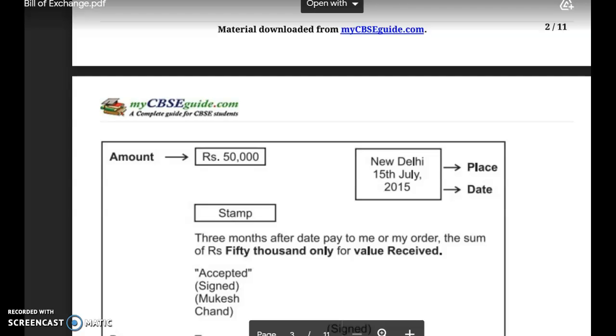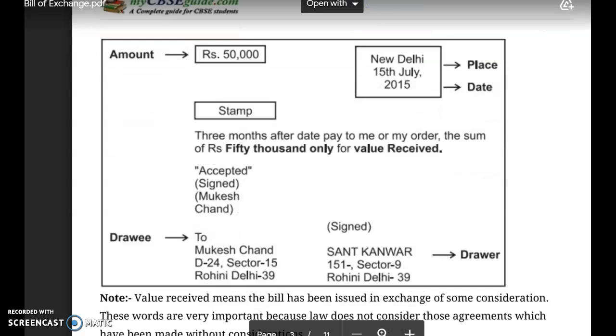So here, see, this is the specimen given for a bill of exchange. Just understand, very simple. Name of the drawer is given, place is given, amount is mentioned, the signature is there. So this way we will draw a bill of exchange. Understand, it is a legal document and it will be drawn on a legal paper, that is the stamp paper.